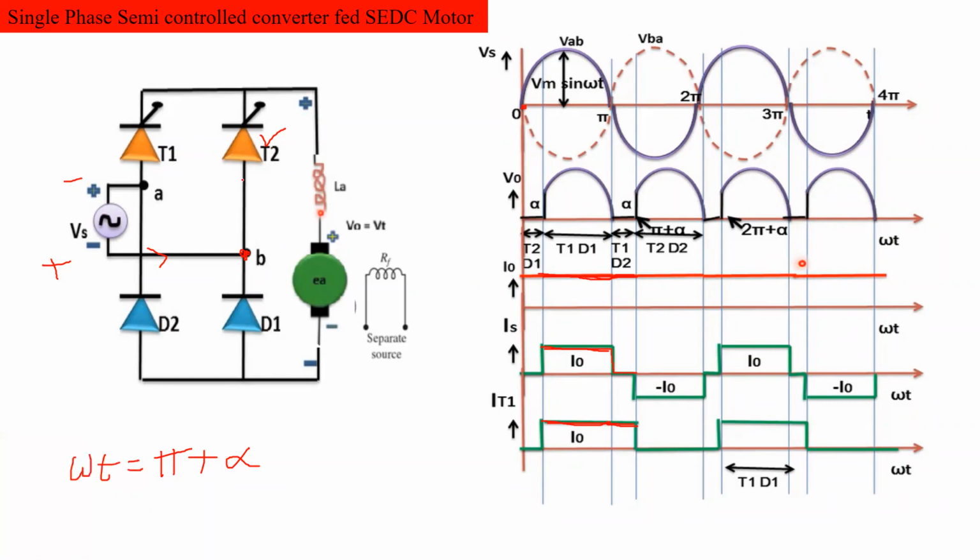So now the current is flowing through this direction, through T2. Now the current is flowing through the load circuit, the armature circuit, the motor. Now the current is flowing through D2. D2 is turned on. So the current is flowing to the negative terminal of the supply voltage.